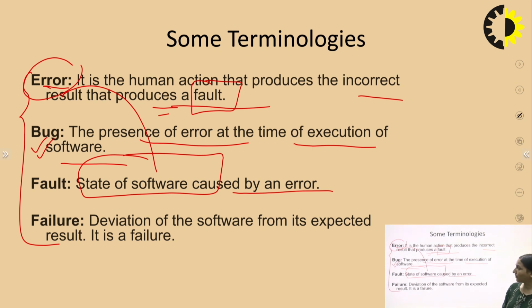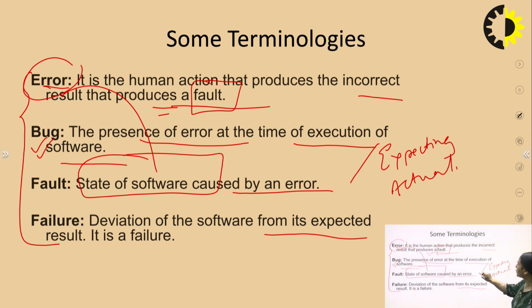Now next is the failure, the deviation of the software from the expected result, right? There are two things. First is what we are expecting, and second is the actual. So the deviation between what we are expecting out of the software and what we are actually getting is basically the failure.